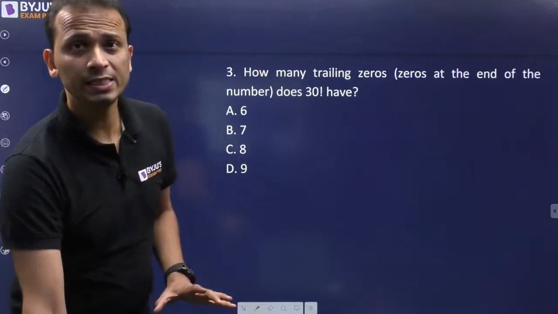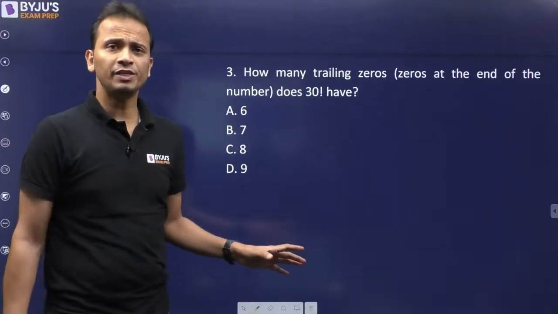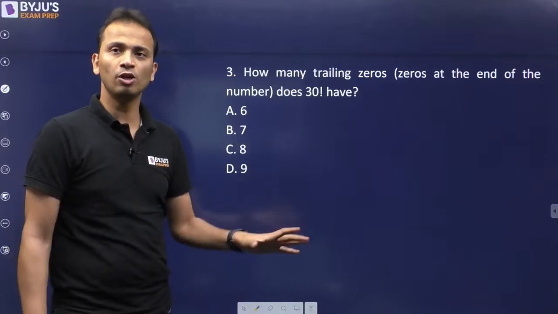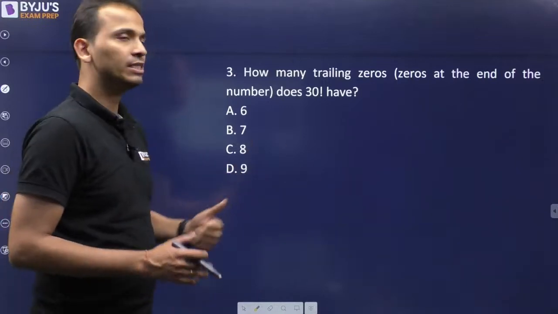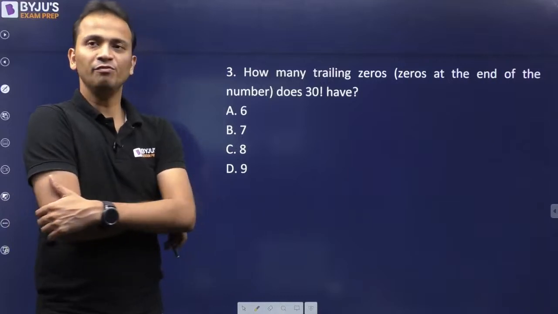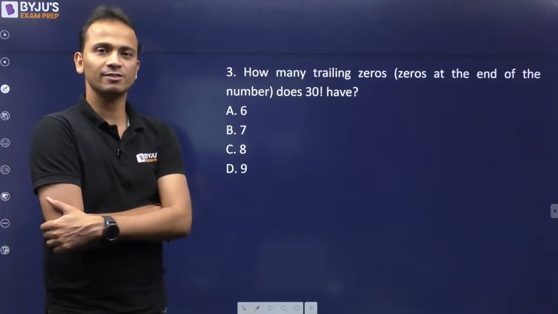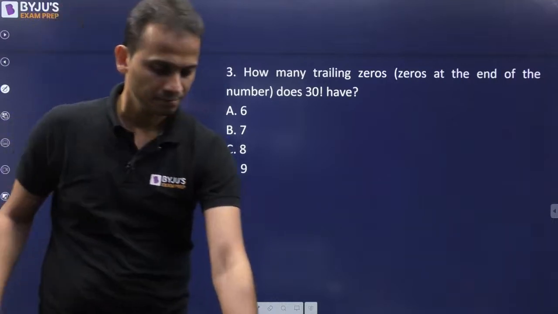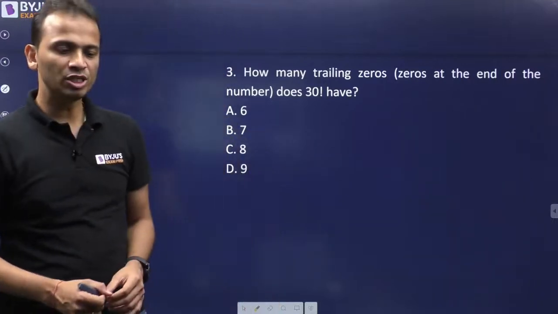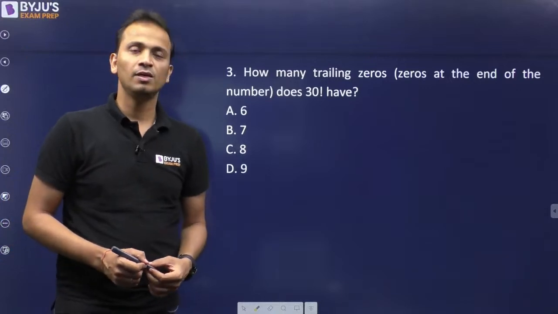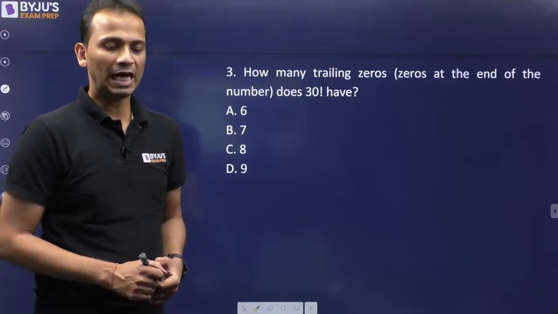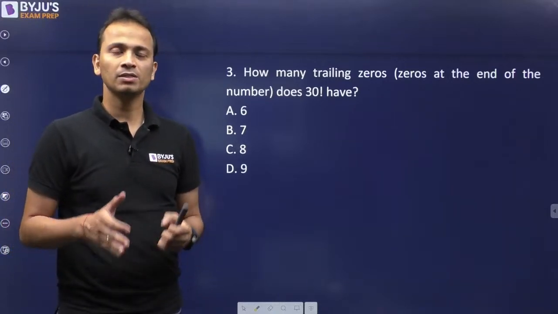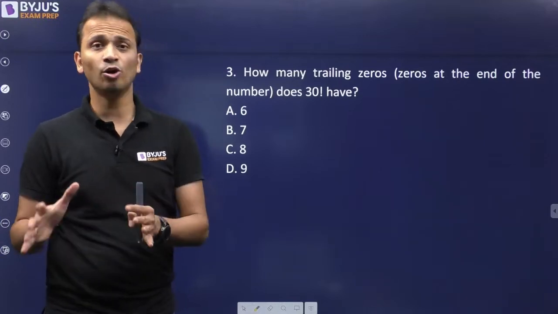Question number 3 is very easy. Hardly a question of 10 to 15 seconds if you know the concept, if you know the logic, if you know how to handle these type of questions. Quickly give me an answer in less than 15 seconds. How many trailing zeros does 30 factorial have? Trailing zero means the number of zeros at the end of this number.